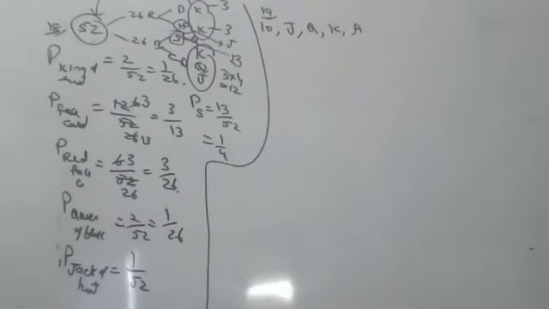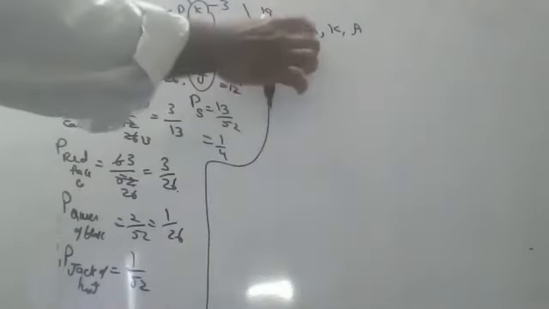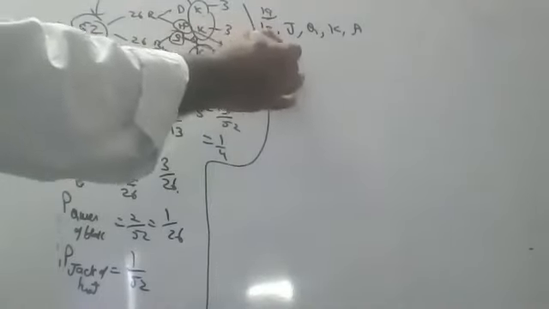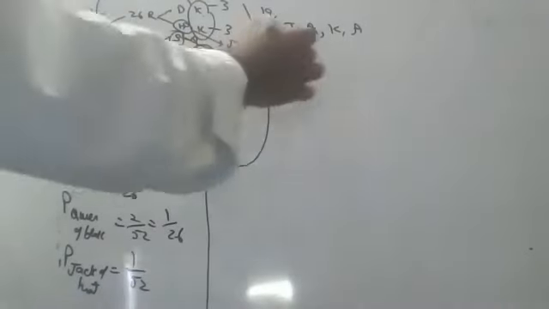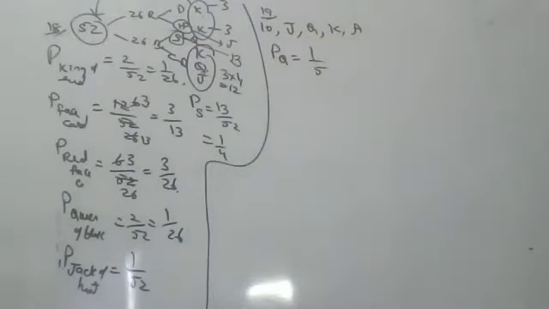Okay, so, children, the question is: one card is picked up at random. First question: what is the probability that it is Queen? Answer: 1 by 5, sir. 1 by 5.